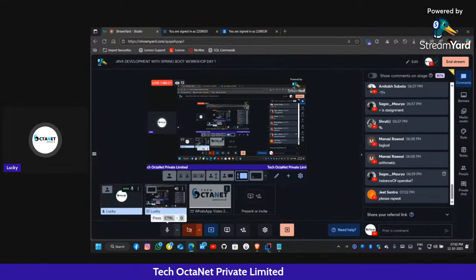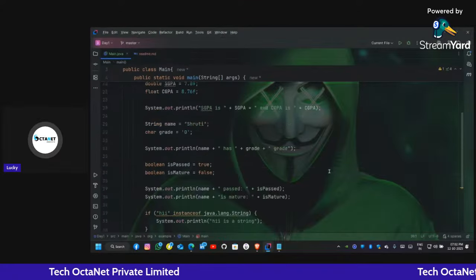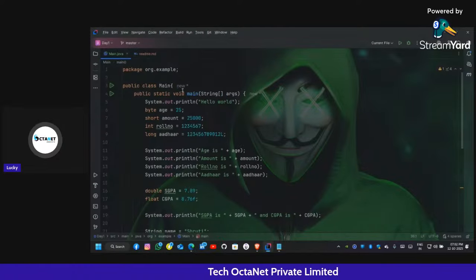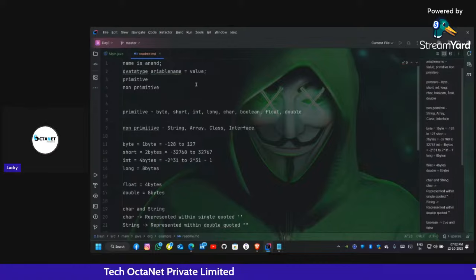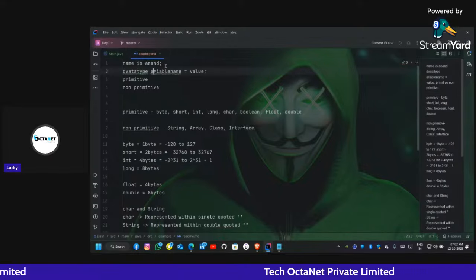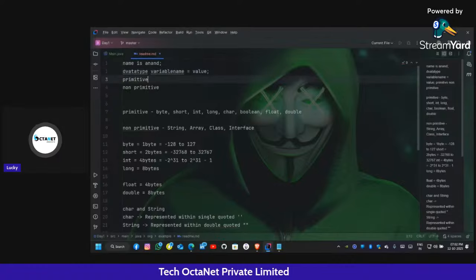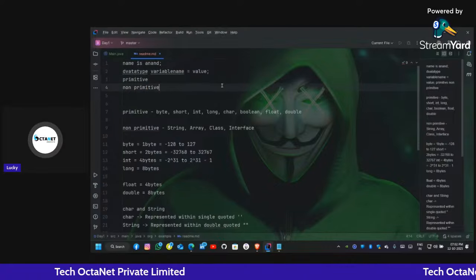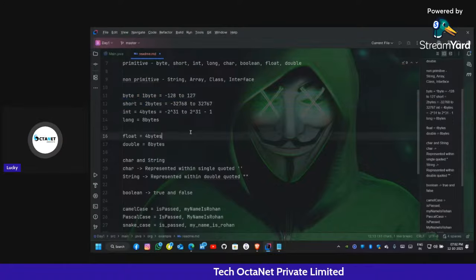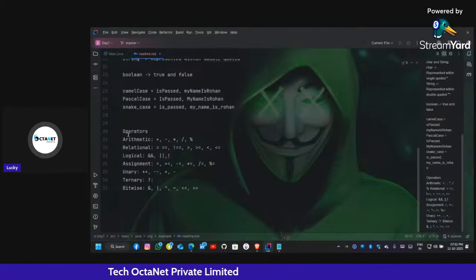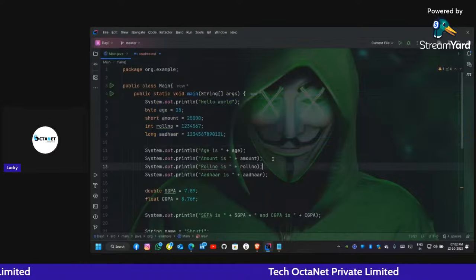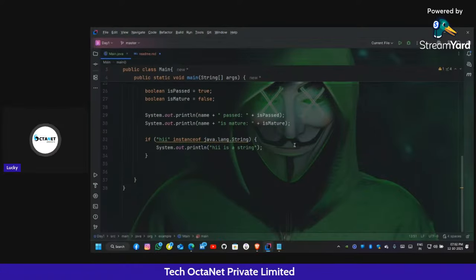Okay, this is Notepad. Here is the IntelliJ. So what did we do today? We learned how to install Java and the Java compiler, the JDK, and we learned the different types of data types, primitive and non-primitive, and how to declare a variable. Okay, this should be variable, not variable. How to declare a variable, and the variable types, the range and its size. Then we learned how to use the operators, and we saw the boilerplate code of Java, and we discussed some history of Java. That's all.